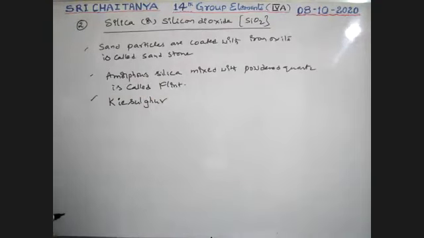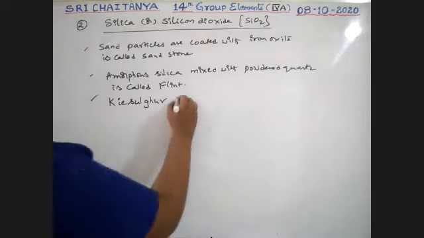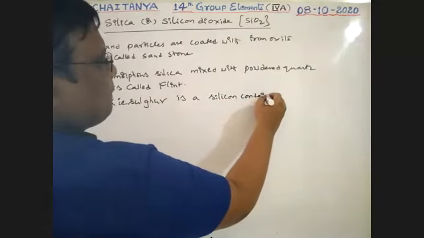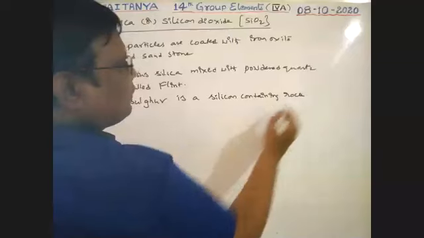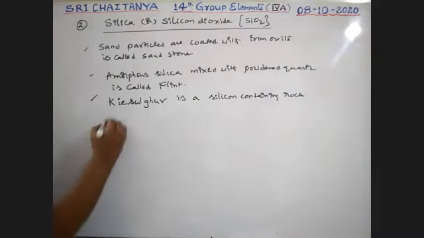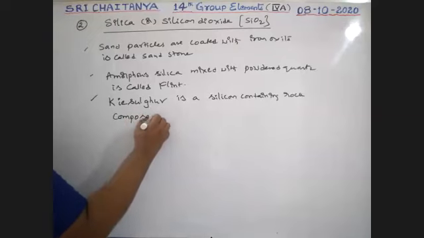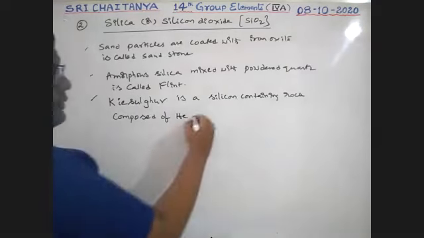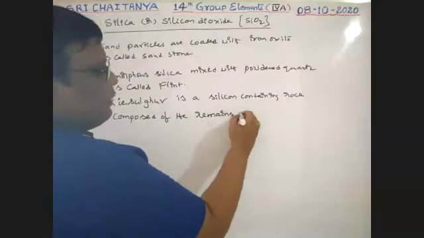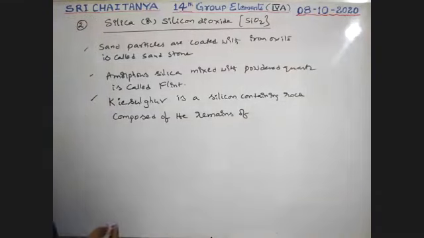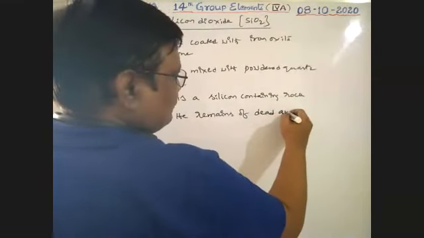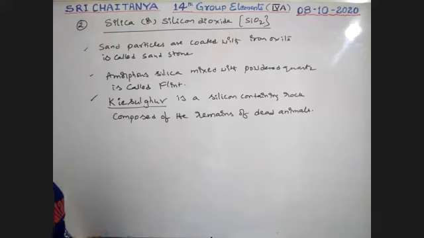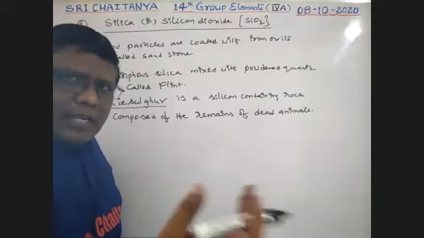Kieselguhr is a siliceous rock, a silicon containing rock composed of the remains of dead animals. Very, very important. Kieselguhr is the silicon containing rock, which contains remains of dead animals, just like bones.